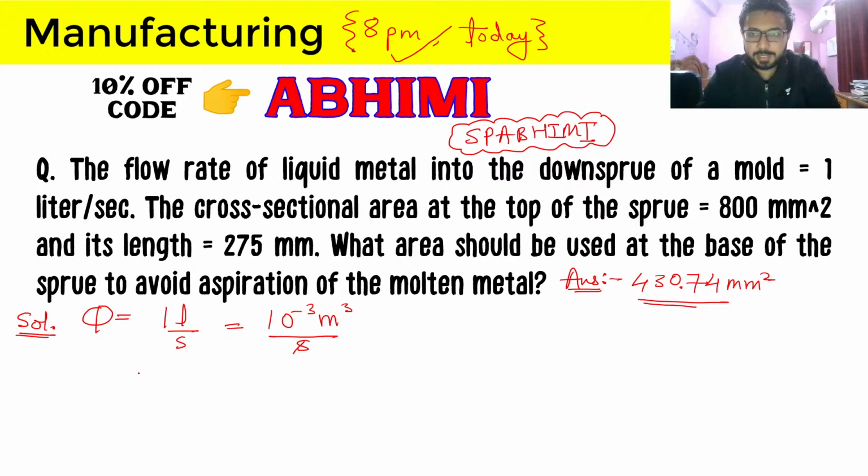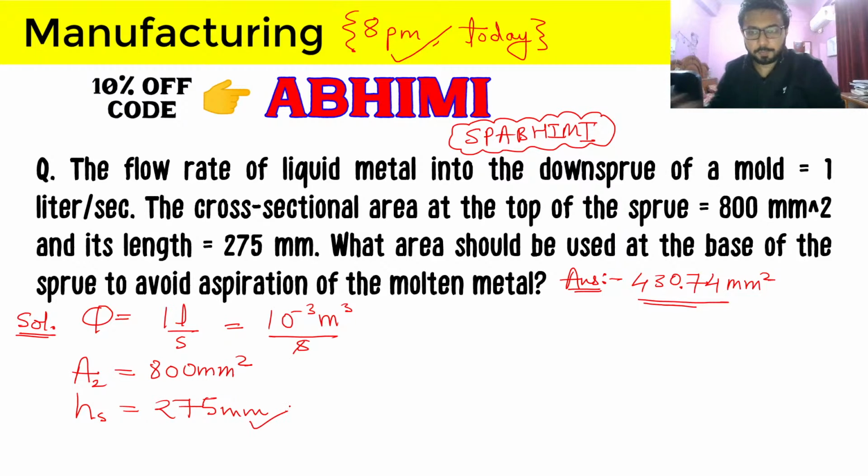So the cross sectional area at the top of the sprue, let's write it as A2 there, and the length of the sprue is 275. So is anybody of you getting 430.74 exactly?